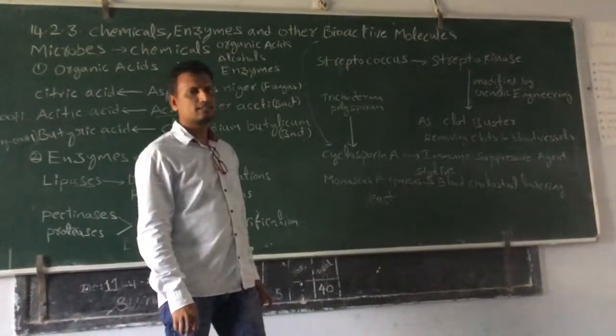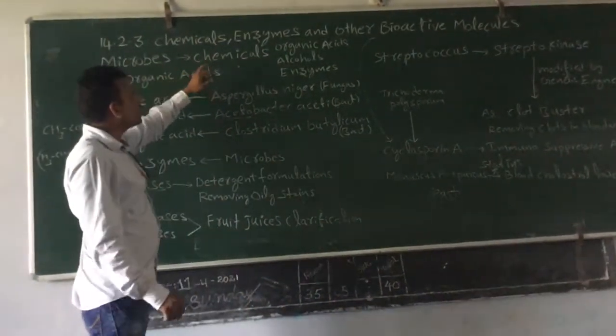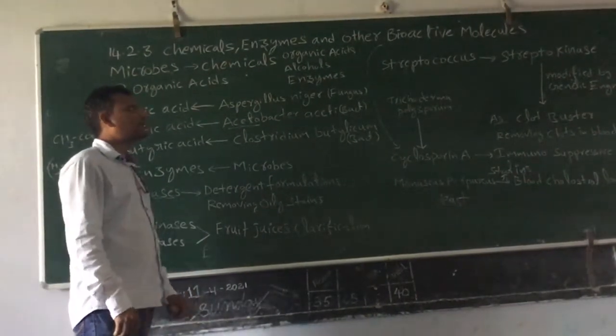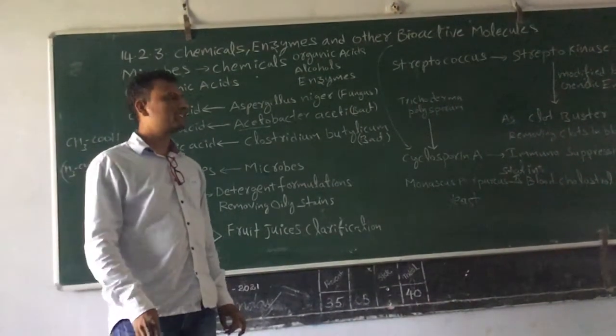Okay, this is about 4.2.3, chemicals, enzymes and other bioactive molecules obtained from microbes. Other benefits from microbes we will discuss in the next chapter.